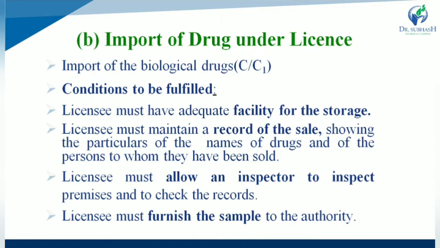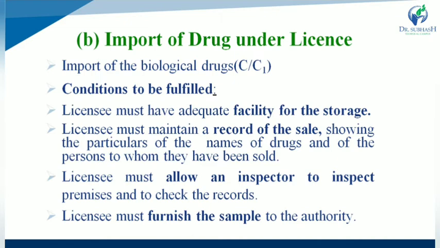So what is the first condition? It should be fulfilled for license. For the licensing procedure, the first condition is that the licensee or applicant must have adequate facility for storage of biological drug substances. While second one, licensee must maintain a record of selling, showing the particulars of the names of the drug and the person to whom they have been sold.